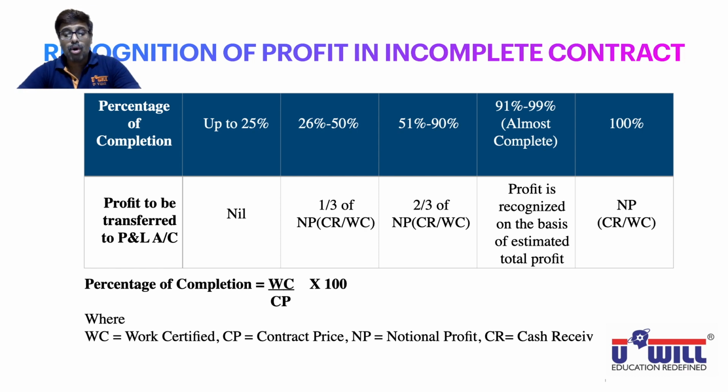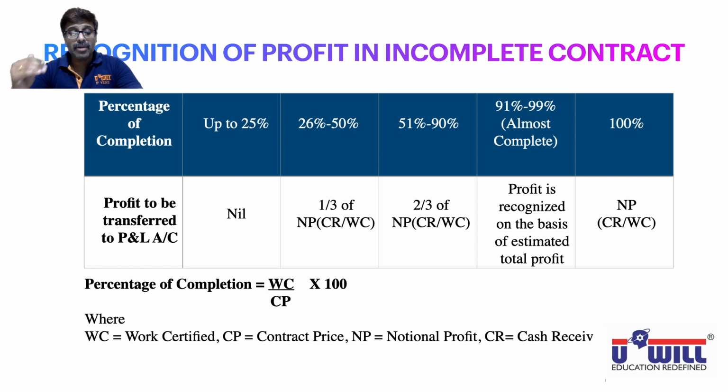So all of you pause the video and write down this entire table in your notebook without seeing. I repeat, without seeing. First remember the three percentages, 25, 50, 90. Then write those percentages in your notebook. Up to 25% work completed, 26 to 50%, 51 to 90%. Then incomplete contract means 91 to 99%, and complete contract is 100%.